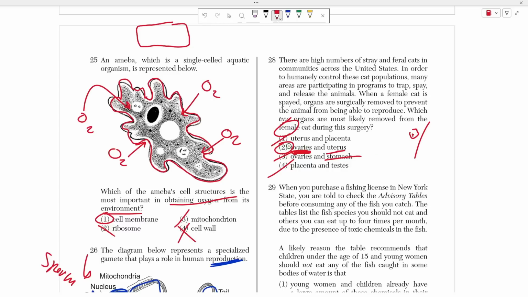The reason why it's not choice 1 is sure, the uterus is a correct answer choice here, but the placenta only develops after pregnancy. So this develops after you're already pregnant. So you want to prevent that animal from being pregnant in the first place. So how are you going to take away an organ that only gets formed when you're pregnant? Well, guess what? You can't, right? The cat needs to be pregnant to have a placenta first, so you can't even remove it unless it's already pregnant.